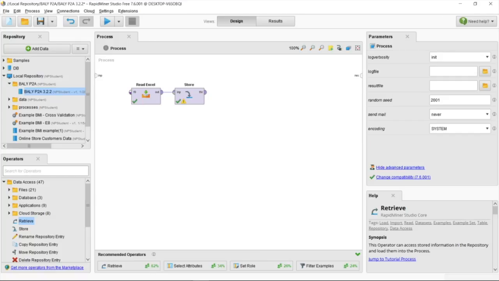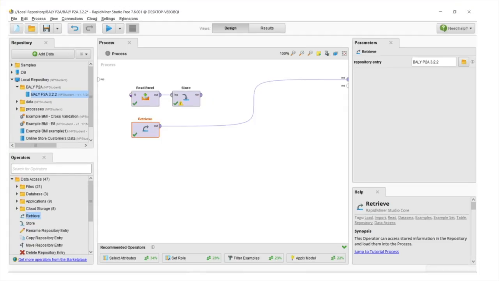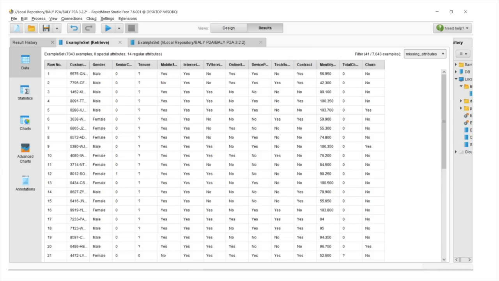So given the following data set in RapidMiner using the Read Excel and Store operators by starting a new process, we use the Retrieve operator to load the data set and we connect the output ports to the result port and run the process. Using the filter function at the top right hand corner, out of 7,043 examples, 41 examples had missing attributes.